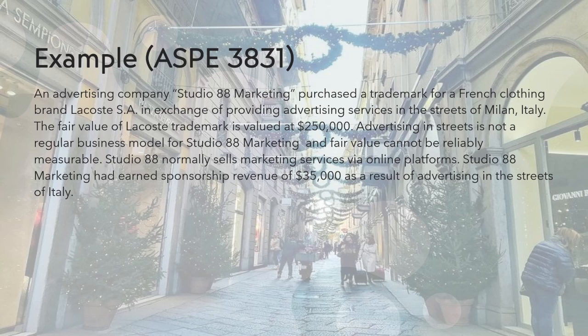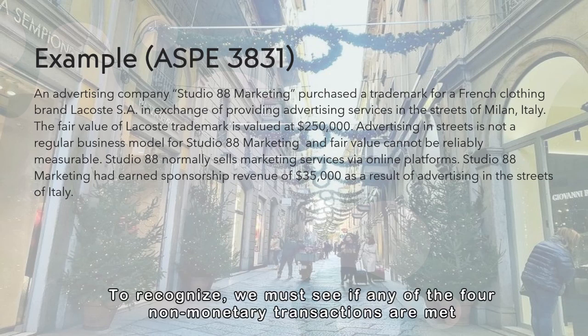Advertising in streets is not a regular business model for Studio 88 Marketing, and fair value cannot be reliably measured. Studio 88 normally sells marketing services via online platforms. Studio 88 Marketing had earned sponsorship revenue of $35,000 as a result of advertising in the streets of Italy.